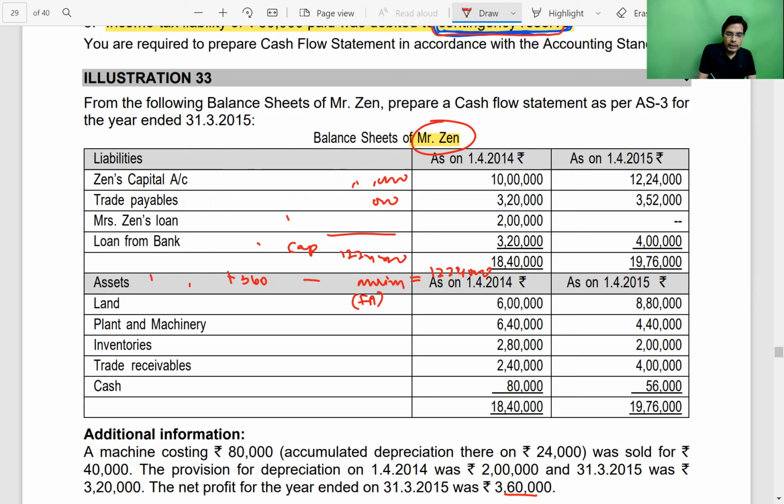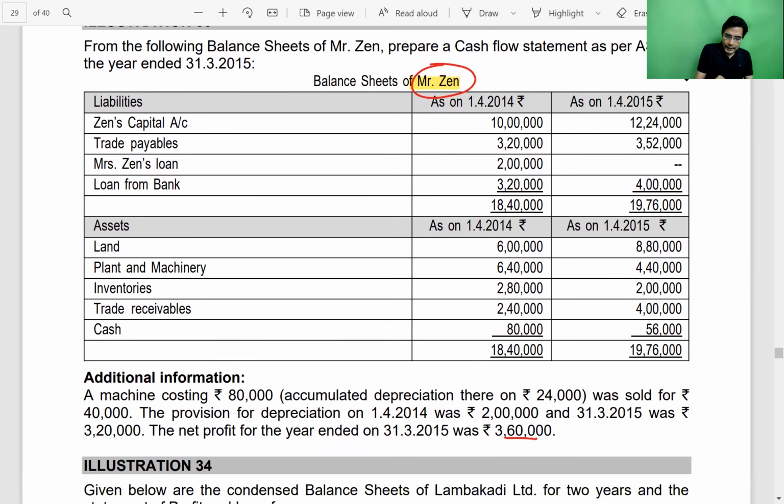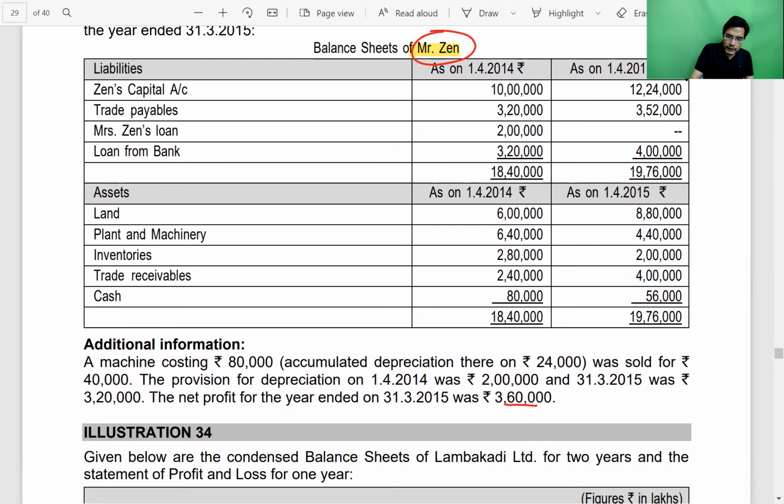In a company organization, the difference in the capital account is either buyback, redemption, or issue. But in case of a proprietorship organization, the capital includes net profit. It is after drawings. So the difference we will get is drawings in this particular question, which will be put in FA, financing activity. All these questions are past examination questions. They are simple. Just one or two points we have to discuss. Rest of the points are simple.